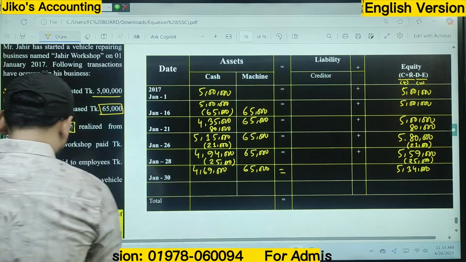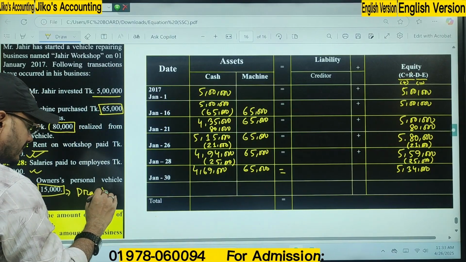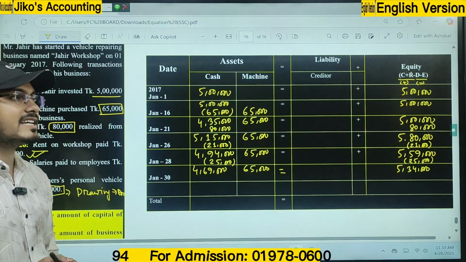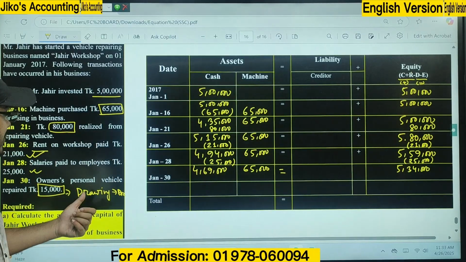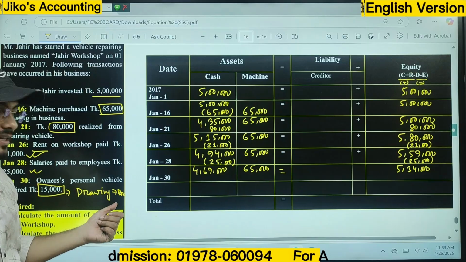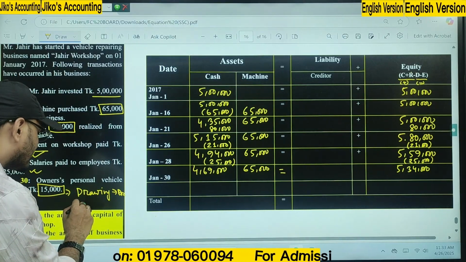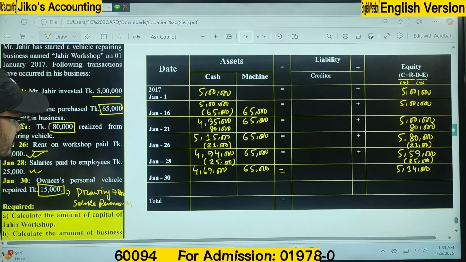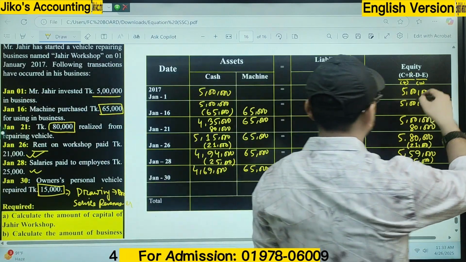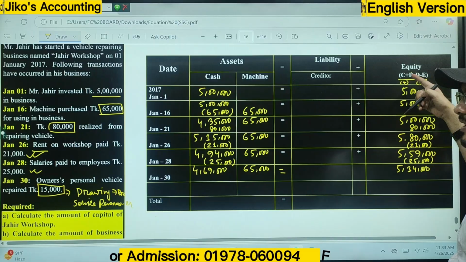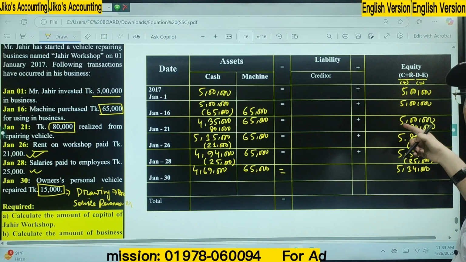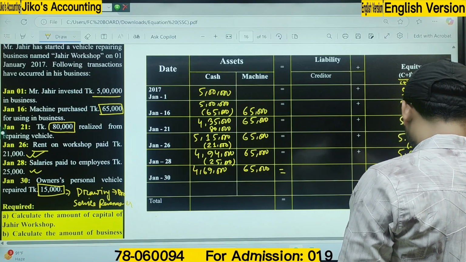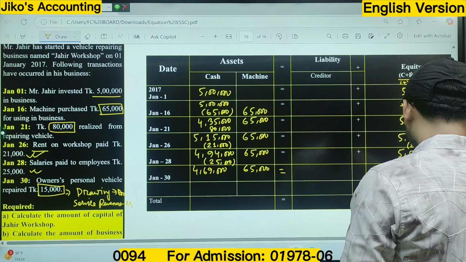You can see here withdrawal account or drawing account debit. Drawing account debit, because the owner, as it's his own organization, isn't going to pay anything. So the amount should be adjusted with the title drawing. So drawing account debit and service revenue credit. Is it clear? Service revenue is a part of the equity because revenue indicates the increment of the equity. On the other hand, drawing indicates the deduction of the equity. So first of all, you have to deduct 15,000. Then again, you have to add 15,000.